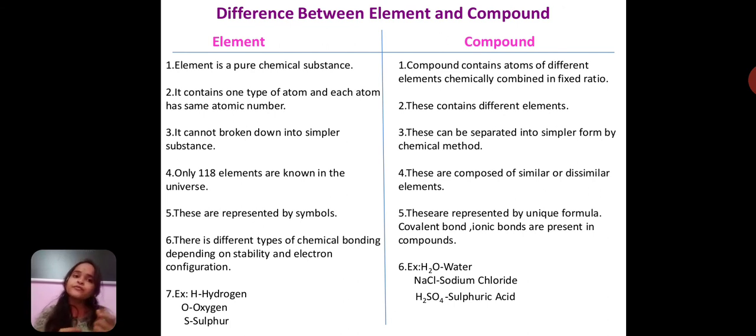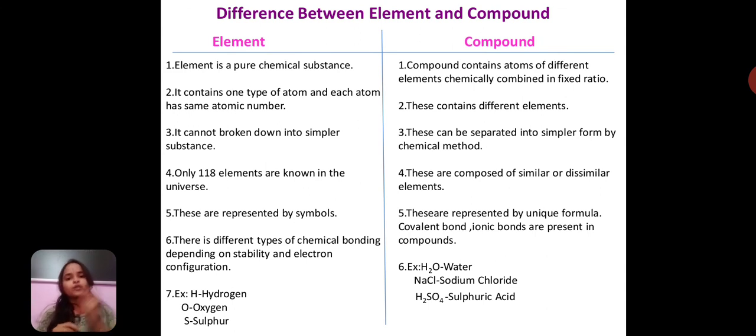There are different types of chemical bonding depending on stability and electronic configuration. Based on stability and electronic configuration, we can find different types of bonds within elements: ionic bond, covalent bond, hydrogen bond. But when it comes to compounds, we also find these bonds.